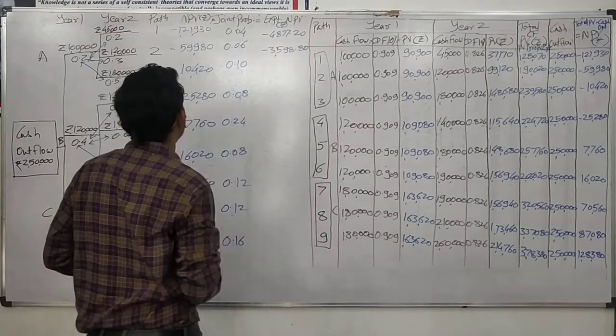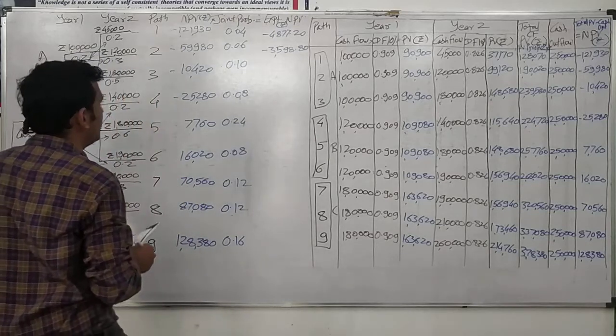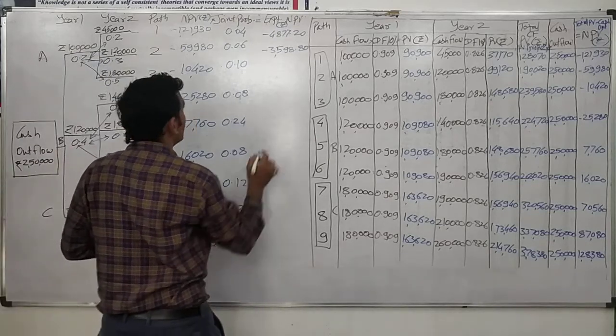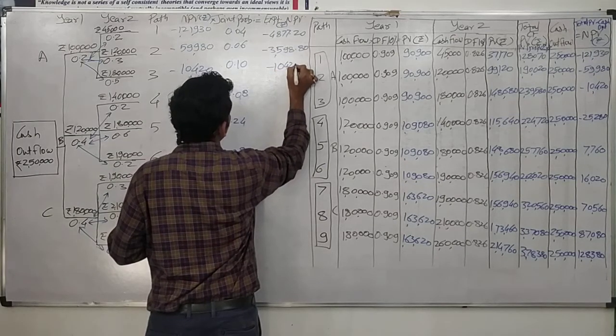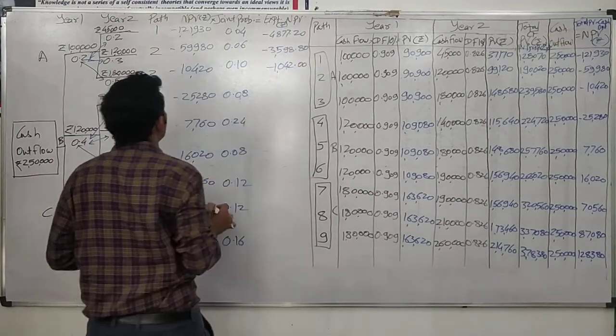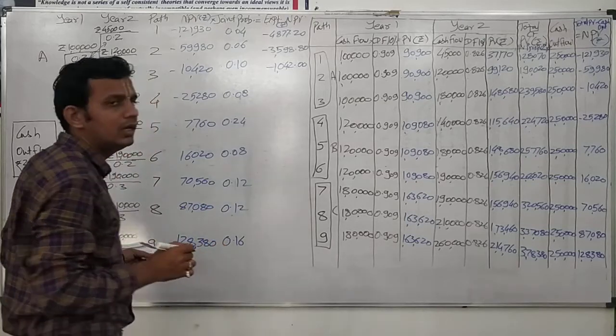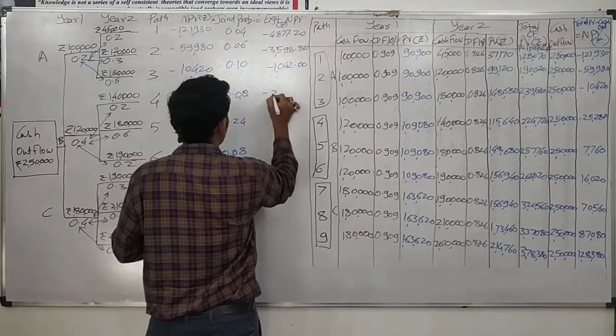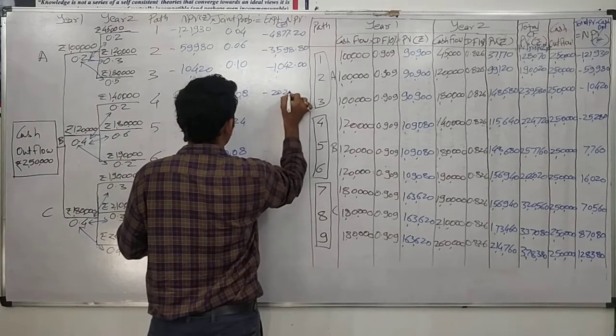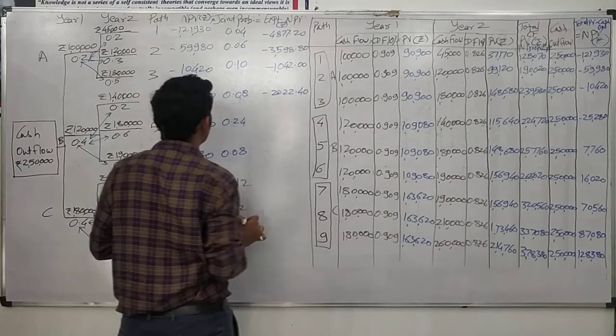Then minus 10,420 multiplied by 0.10 equals minus 1,042. Then minus 25,280 multiplied by 0.08 is equal to minus 2,022.40.